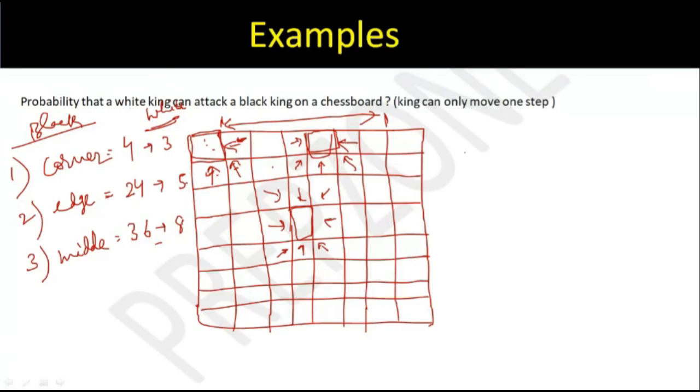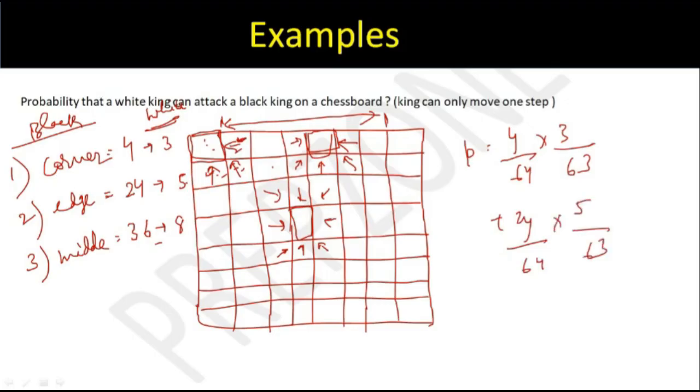So the question is simple, it's a question of probability, right? What is the probability for the black king to be in a corner? 4 by 64. Right? Given the black king is in the corner, what is the probability that the white king can be in 3 positions? It is 3 by 63, plus 24 by 64 into 5 by 63, plus 36 by 64 into 8 by 63. You just solve it, you will get your answer.